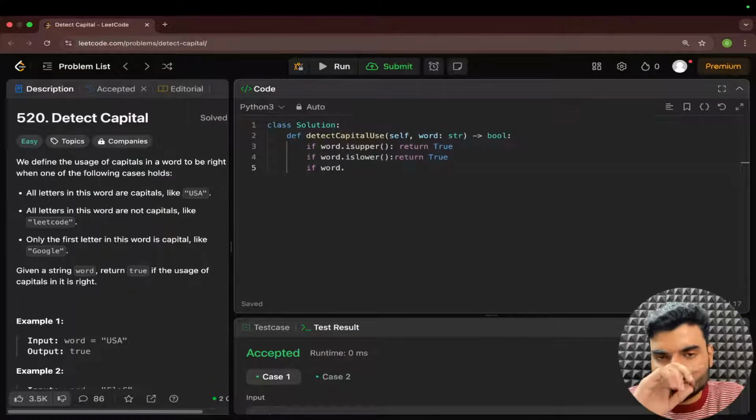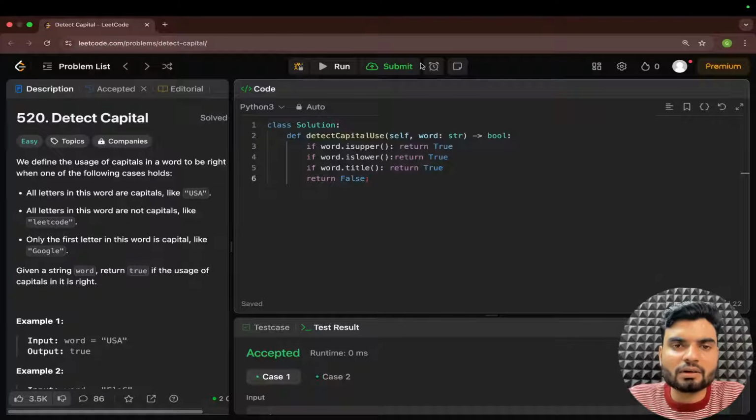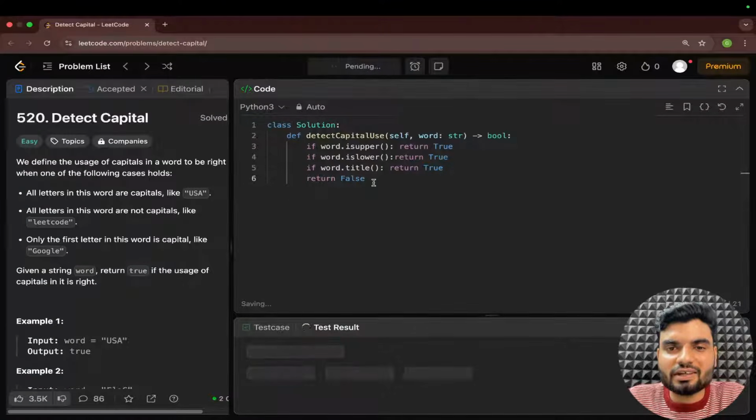Otherwise, the slicing method also we could use. I guess title is a method, right? So I guess upper or lower, something, title. Yeah, I'm not revising this concept, so sometimes I forget the method because of multiple languages. So return true, probably this should work. Otherwise, return false at the end if none of them are true.